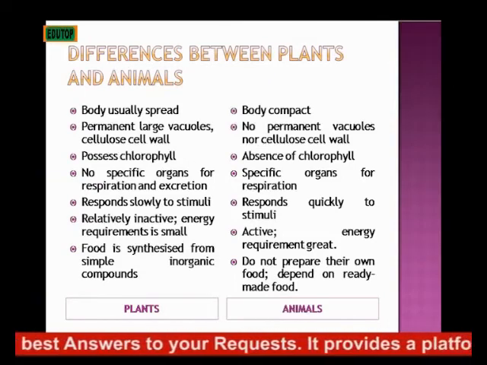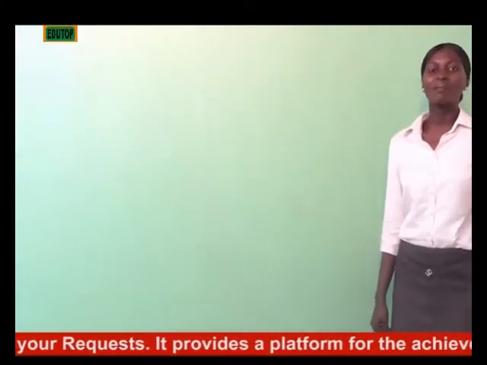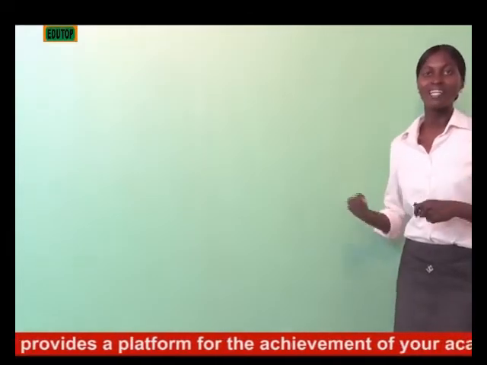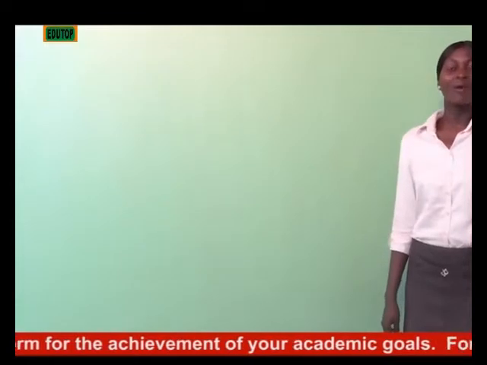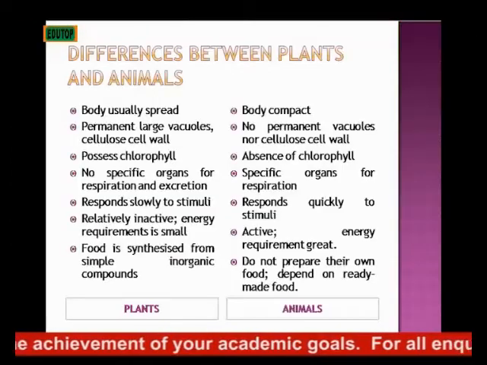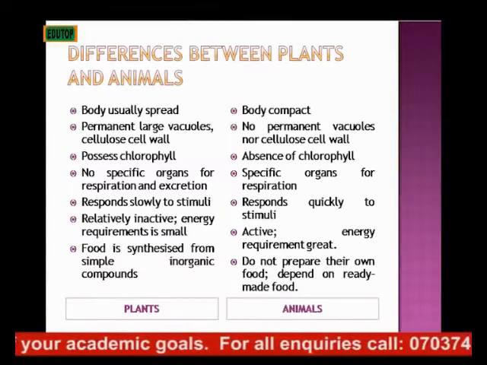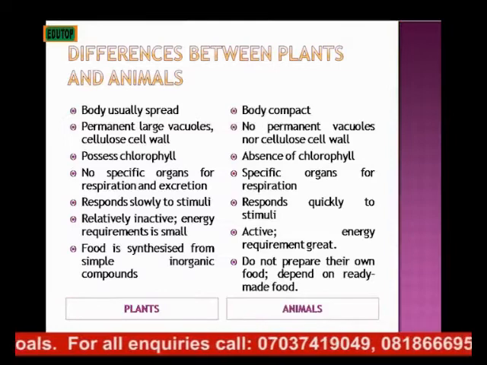Then energy requirement in animals is great. Animals are very active, and the energy requirement is great because they move and are more active than plants. But plants are relatively inactive, and their energy requirement is small compared to animals.